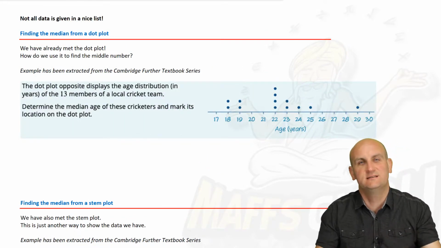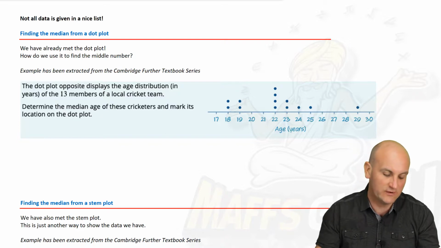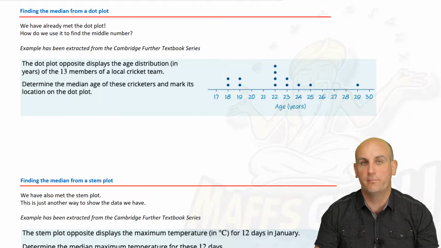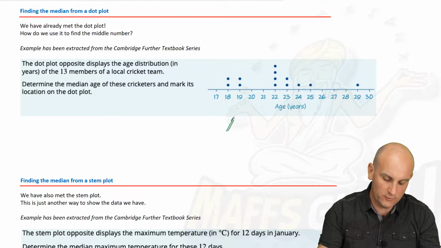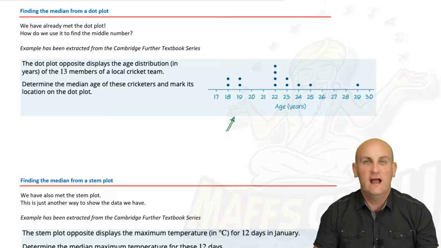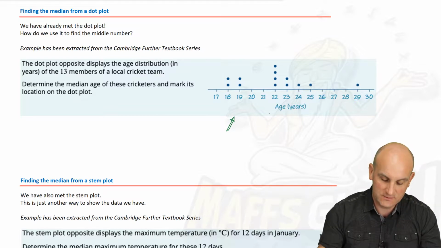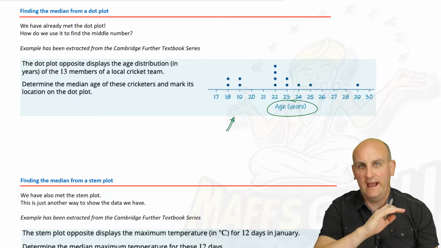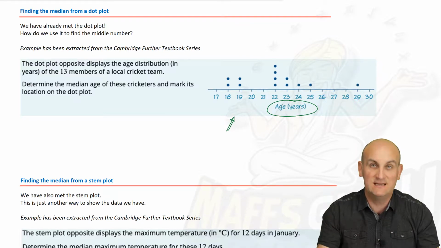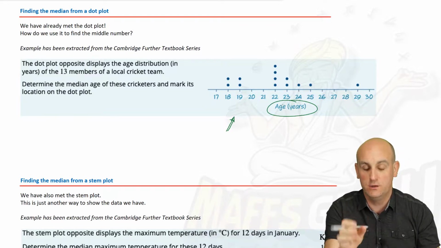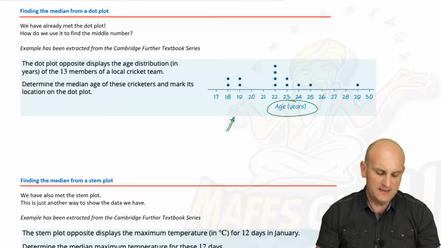Now, sadly, not all data in maths is given in a nice list. Remember, we're trying to test your understanding, not see whether you can actually count numbers in a list. And so, having dealt with previous stuff before, let's have a look at finding the median from a dot plot. Here, ladies and gentlemen, is an example from, again, the further textbook series. It says the dot plot opposite displays the age distribution in years of 13 members of a local cricket team.